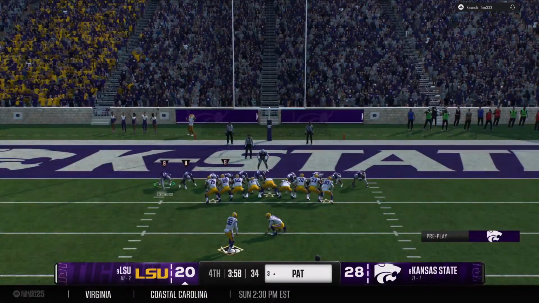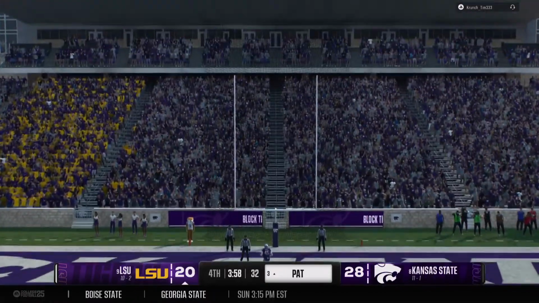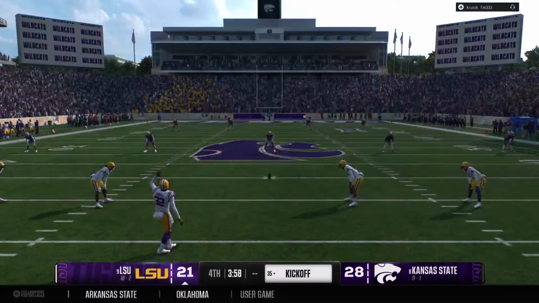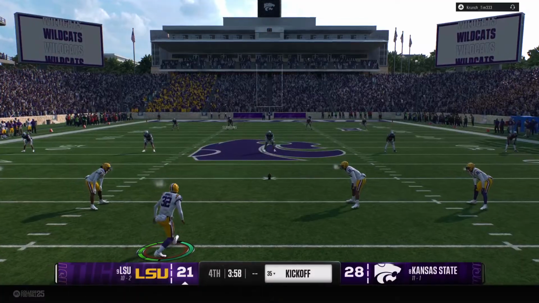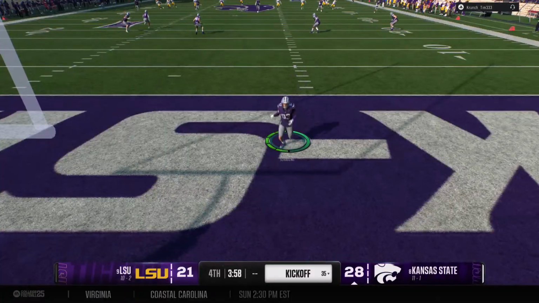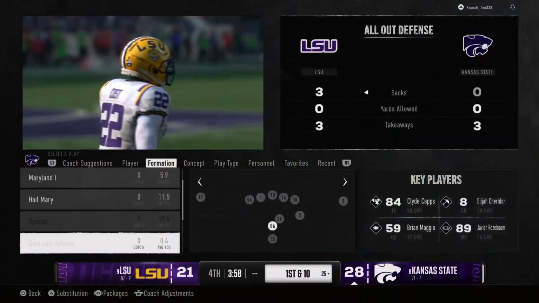And they'll set up now for the extra point drop. And the point after gets them within a touchdown, 28-21. Kickoff team has come on the field now to send this one away. 28, LSU, 21. That one sails out of the back of the end zone with the touchback.